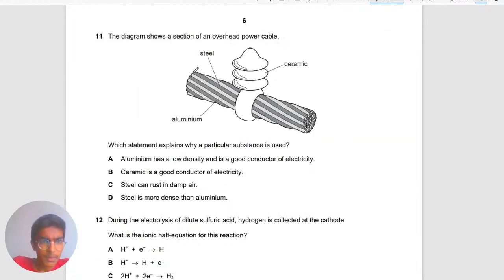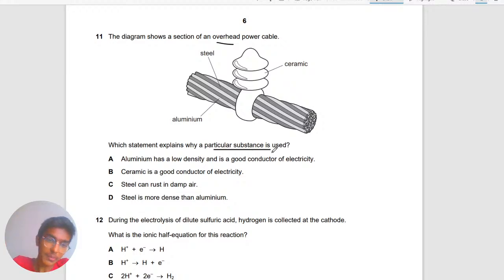Okay, it says the diagram shows a section of an overhead power cable. So we have steel, aluminium, and ceramic, and it says which statement explains why a particular substance is used. So why is the following used? Okay, so let's see what this one is.